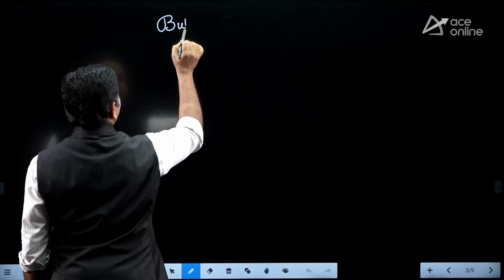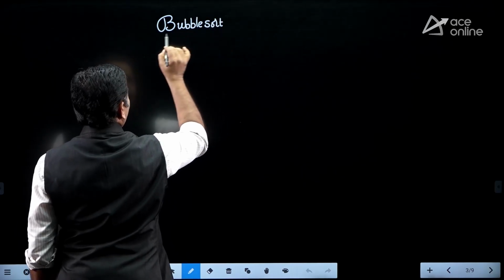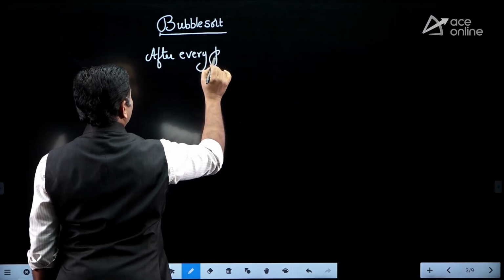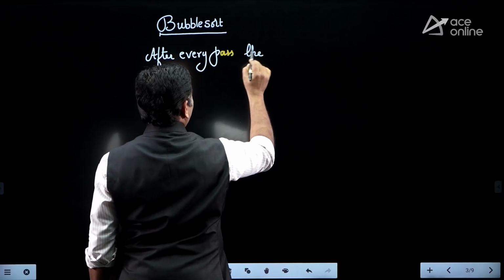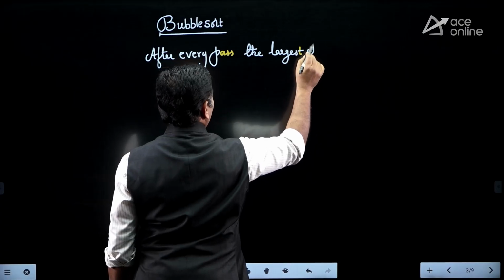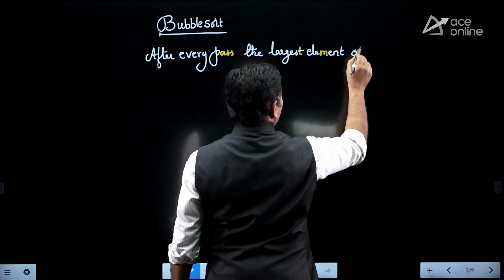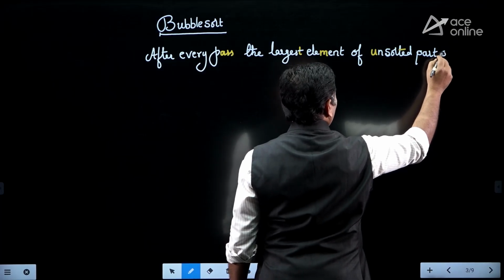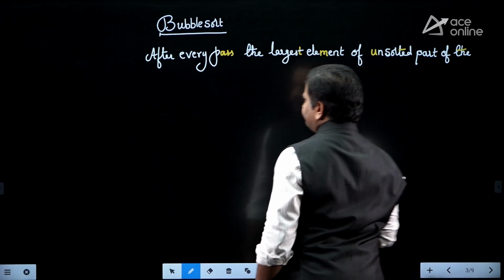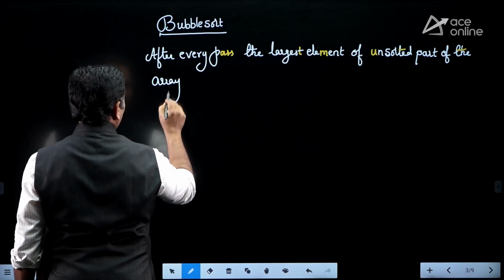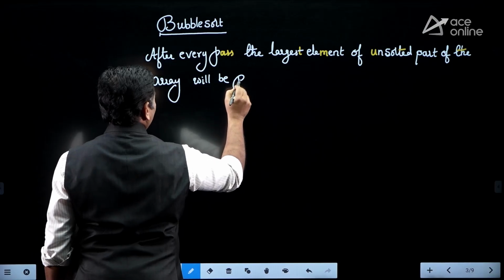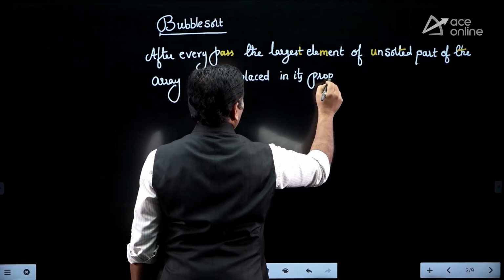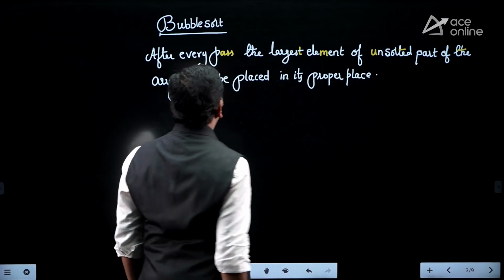First, tell me what bubble sort is, friends. In bubble sort, after every pass, the largest element of the unsorted part of the array will be placed in its proper place. Is it clear, friends? So that is the objective of bubble sort.